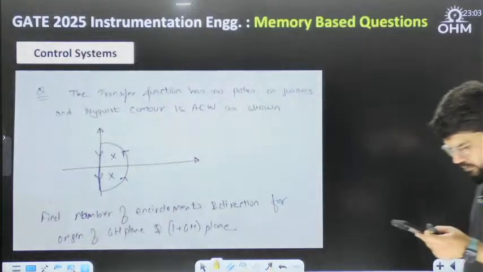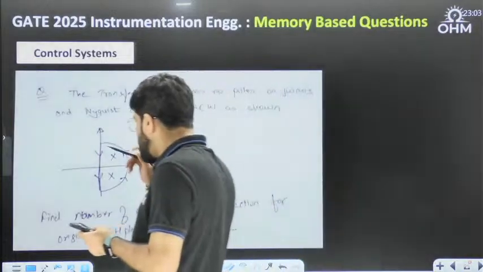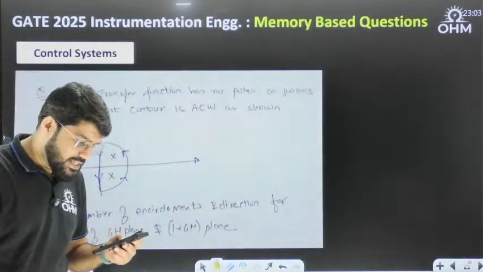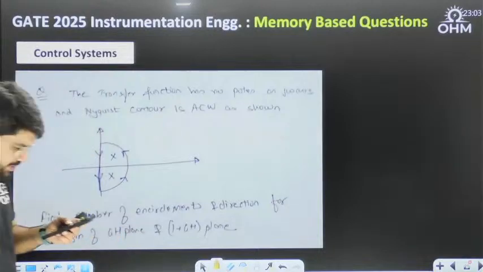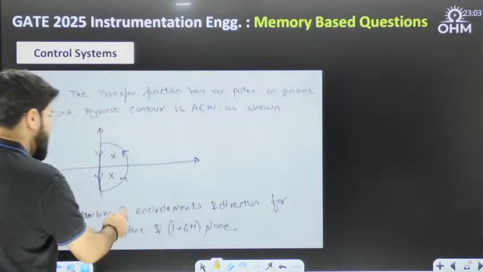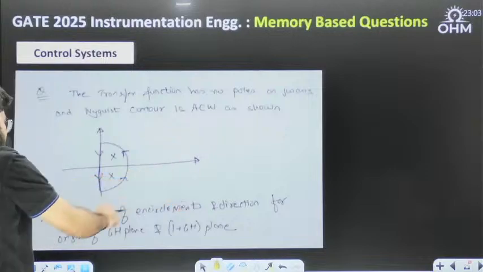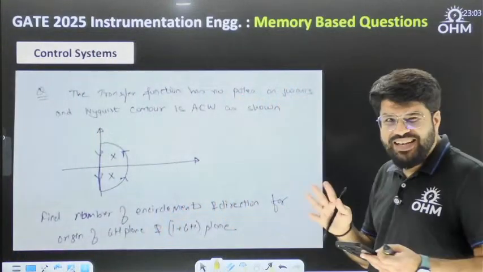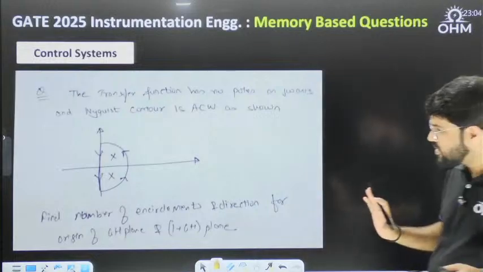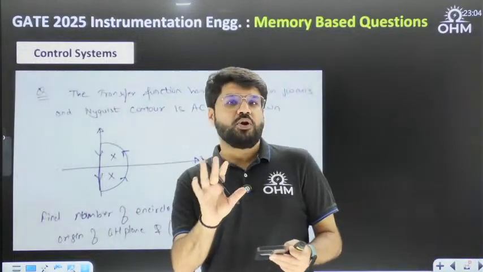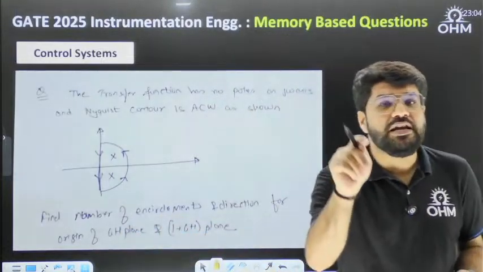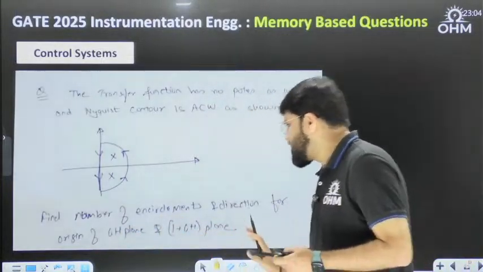That means there are 2 poles of GSHS or 1 plus GSHS. Poles of GSHS or 1 plus GSHS are the same only. Then find the number of encirclements and the direction for the origin. See, they asked 2 things. There were 4 options, which I did not have exactly, but the options are more or less talking about encirclements of the origin of the GSHS plane and encirclements of the origin of the 1 plus GSHS plane.